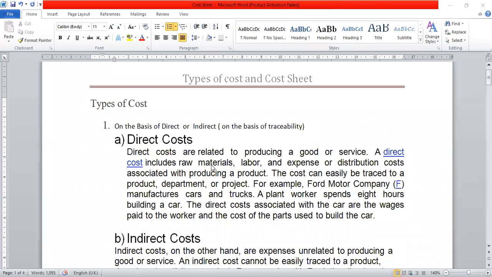So direct cost basically considers direct labor, direct material and direct overheads.